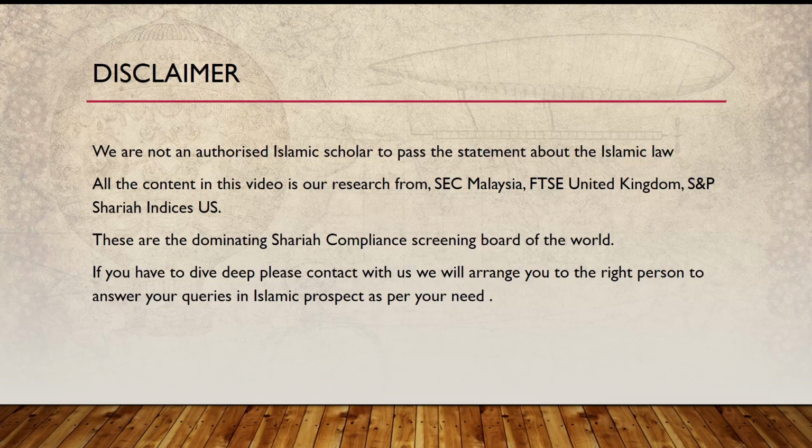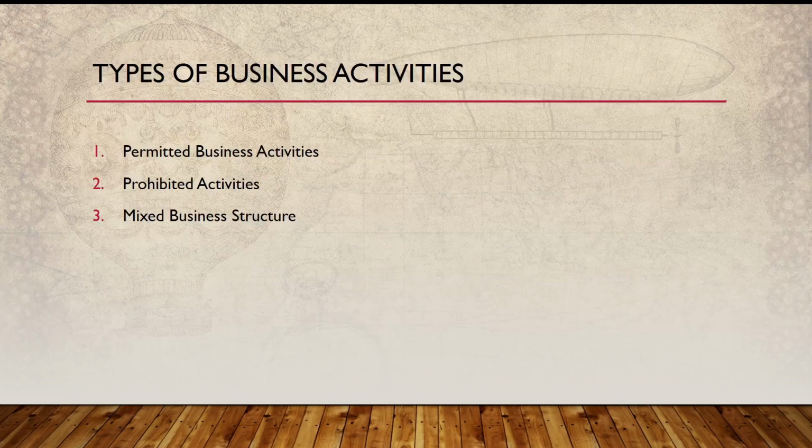Without any delay, let's jump to the core topic and understand how we can screen whether a company follows the Sharia norms or not. How can we find that? There are three kinds of business activities: permissible business activities, prohibited business activities, and a third, mixed business structure. The first two are crystal clear, because it is clear that one kind of business activity is allowed and the other is not. So you know whether to invest or stop from investing in those companies.